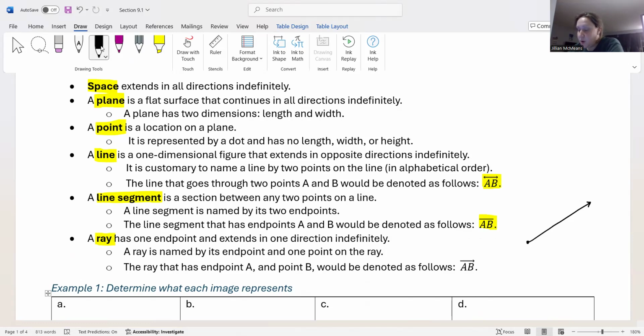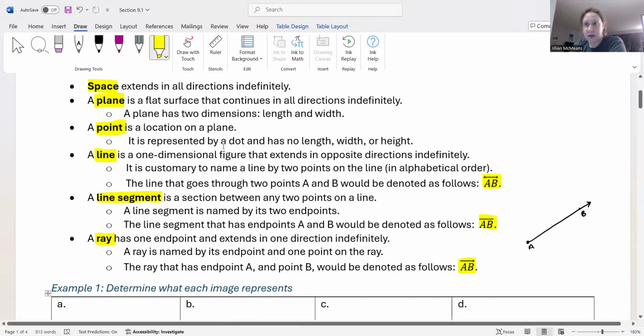A ray is named by its endpoint and then one point on the ray, the line part that extends. Imagine we have this endpoint, let's call it A, and then we have some point on the ray, let's call it B. We would name this ray AB. Just like in the previous examples, we put those two letters side by side, and on top of them we put a little miniature ray. So one endpoint, one arrow. And that would be the ray AB.